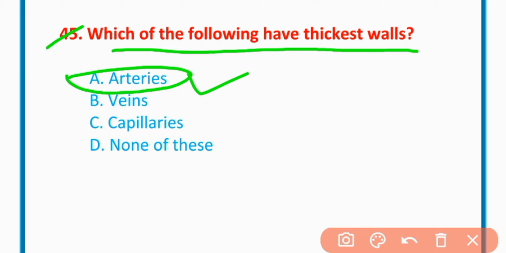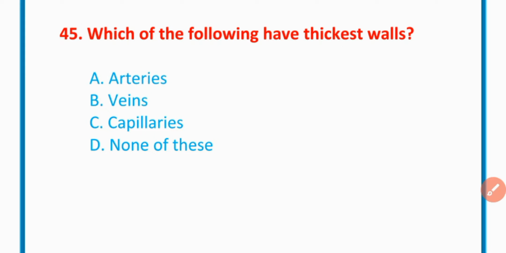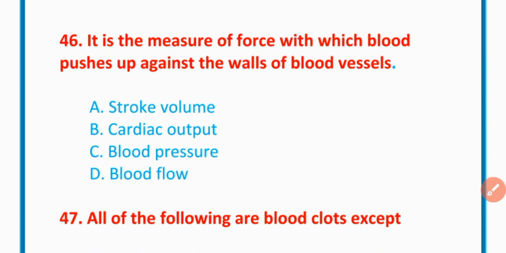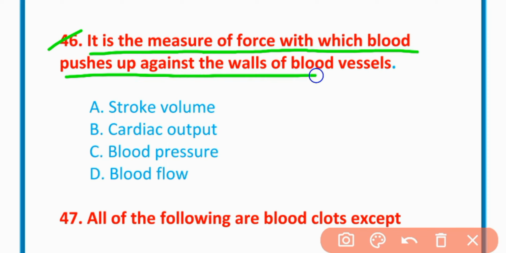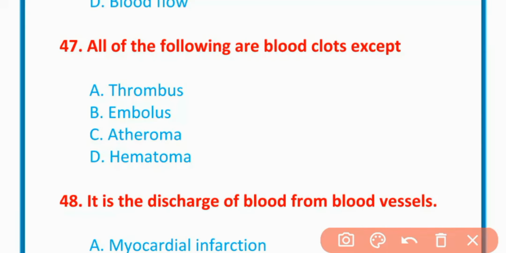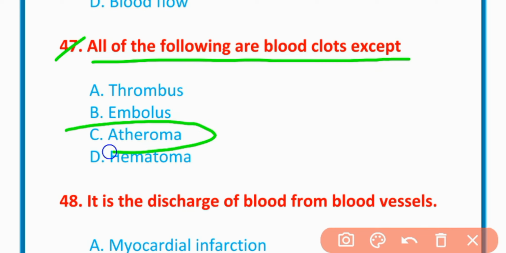Arteries have the thickest wall. Option A is correct. MCQ number 46. It is the measure of force with which blood pushes against the walls of blood vessels. Option C, blood pressure. MCQ number 47. All of the following are blood clots except atheroma. Option C is correct.